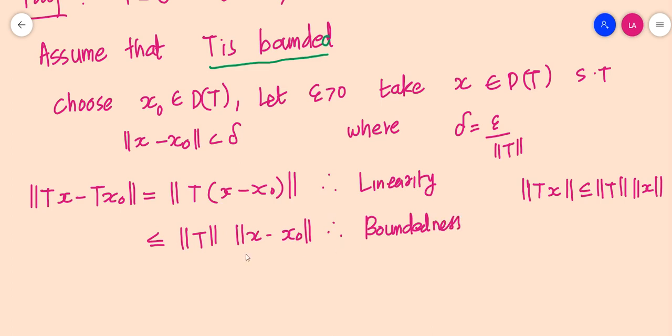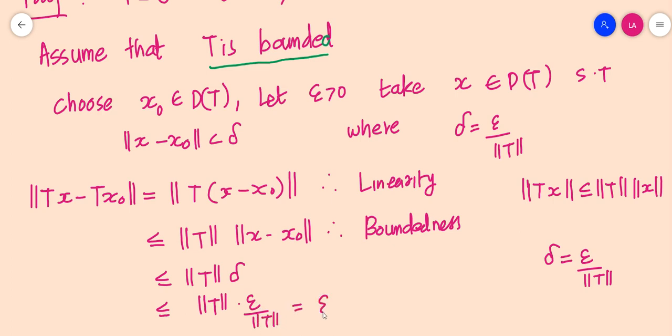Now we have assumed that norm of x minus x naught is less than delta, so this is less than norm T into delta. Delta is taken as epsilon by norm T. Now you understand why we chose delta in such a way, because we have to cancel this. So this is less than or equal to norm T into epsilon by norm T, which is equal to epsilon.